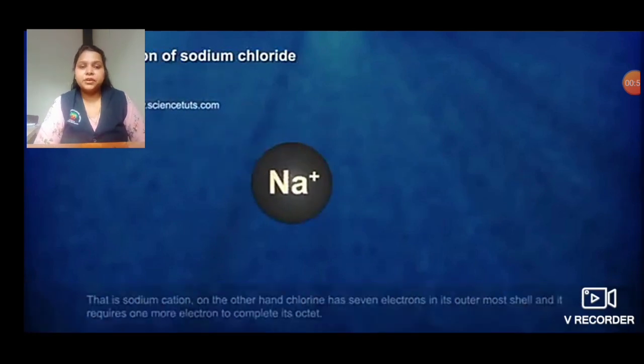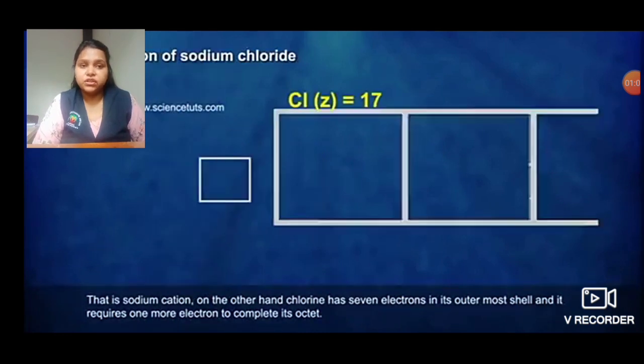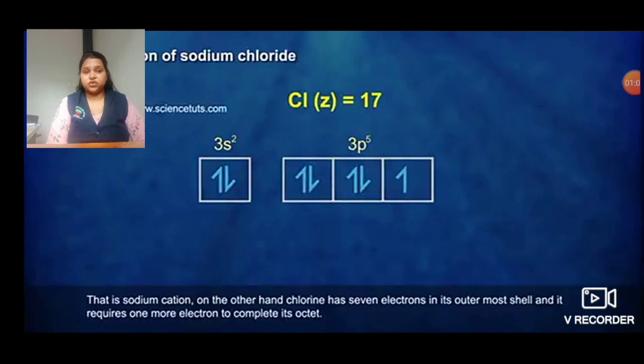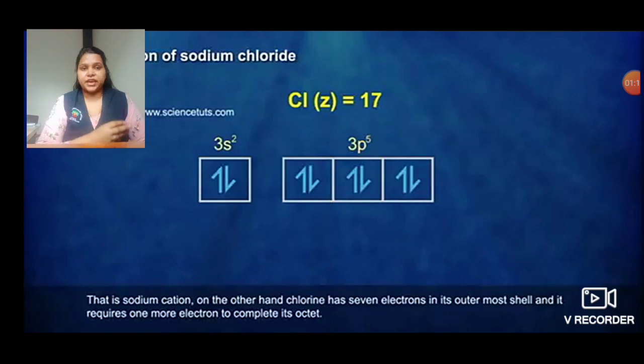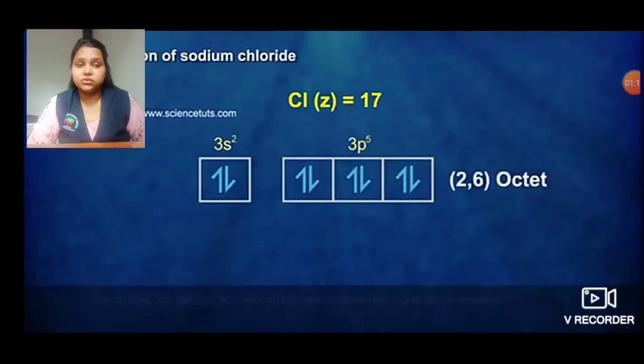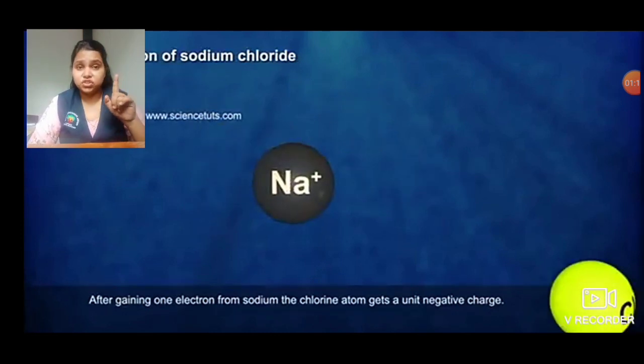For chlorine, which has 17 electrons, the configuration is 2, 8, 7, so it wants 1 electron in the outermost orbit to reach the octet.